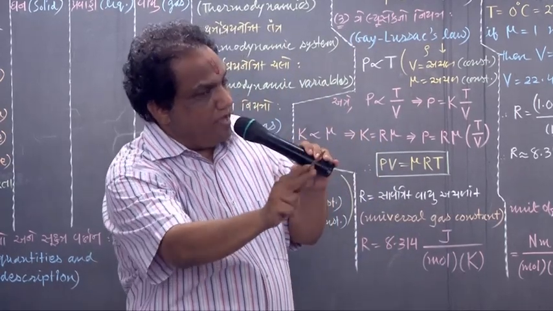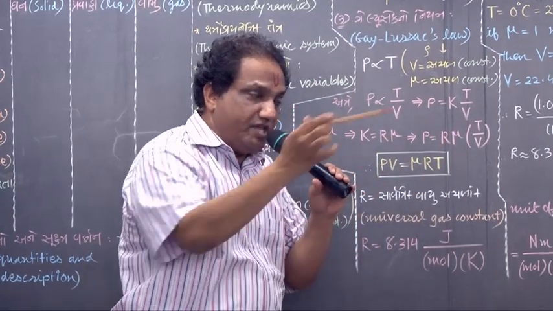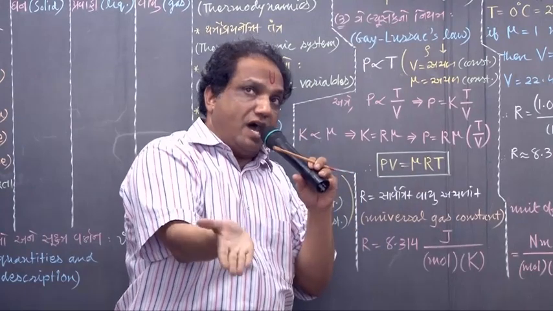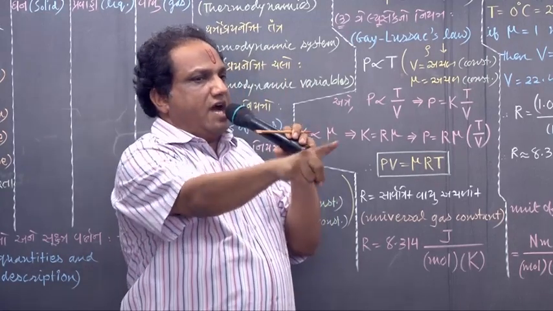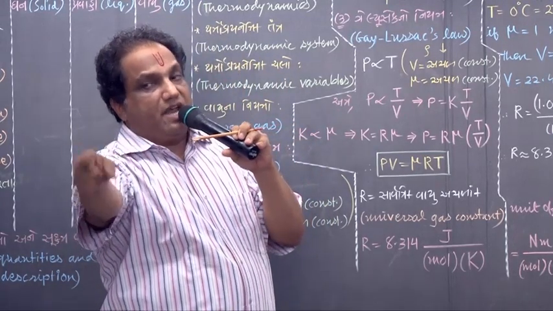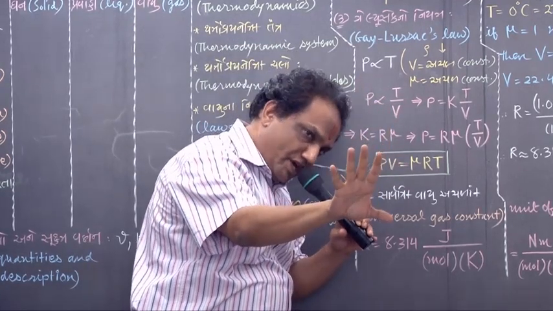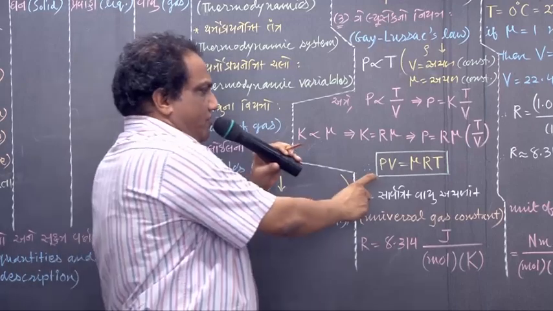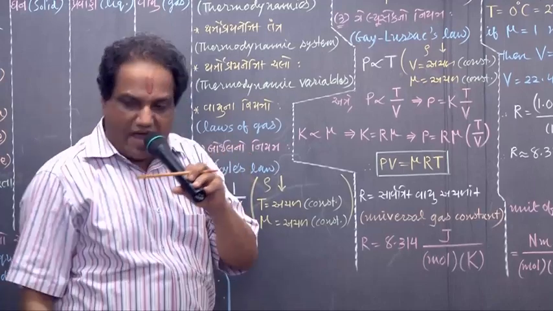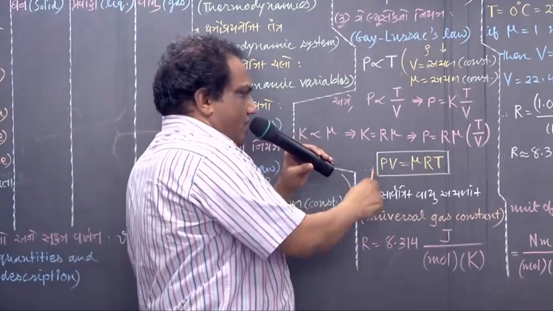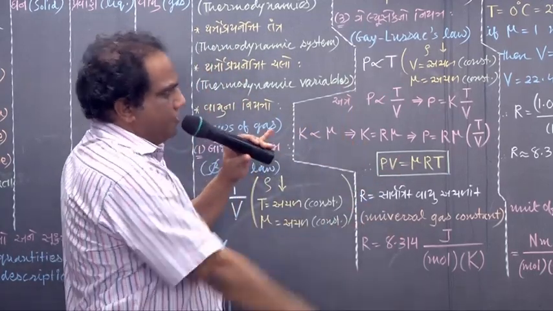Real gases also obey this equation of state, but not under all conditions. They obey this equation of state more or less at high temperature and low pressure. Under the conditions of high temperature and low pressure, real gases also behave more or less like an ideal gas. But that gas which obeys this equation of state 100% completely under all circumstances is known as an ideal gas. And this is called the equation of state for an ideal gas. Fine.